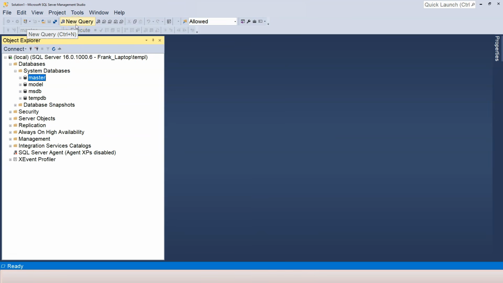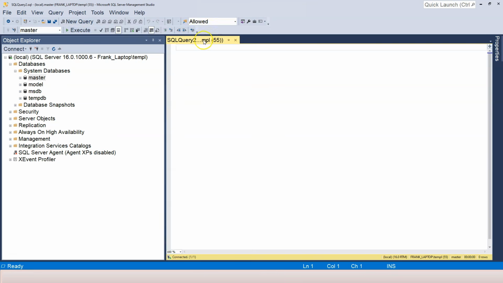So click on this New Query, and hover your mouse over this tab over here. You can see that this query is associated with the database that we chose over here. So you can see this is connected to the master database. You can switch to different databases here, but don't worry about that. In this video, I want you to focus on this area, which is the text editor. Remember, I changed the font size of the text editor in the previous video so that I can do my presentation better in this video.